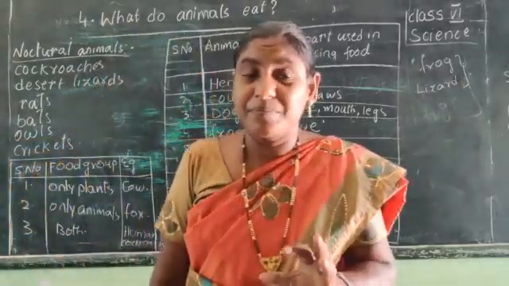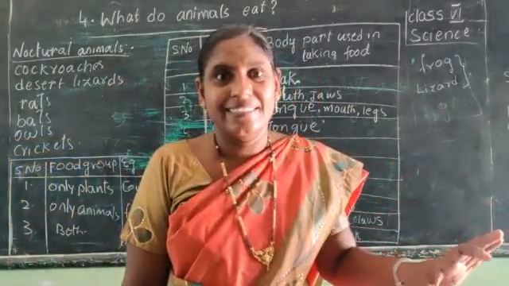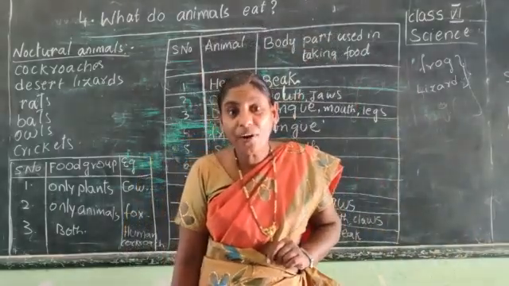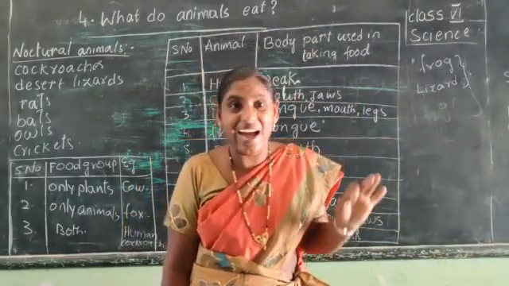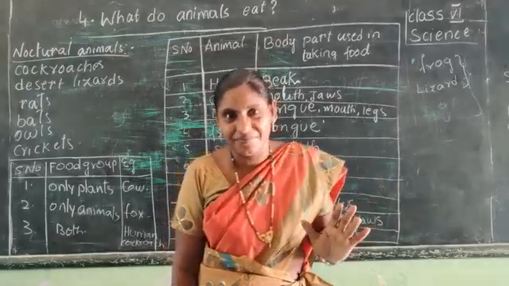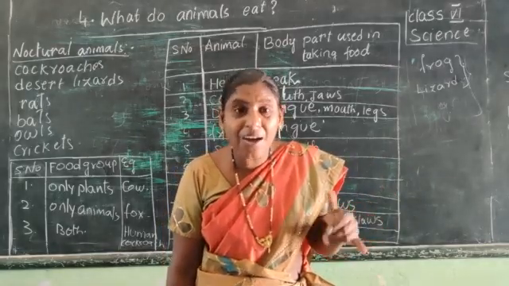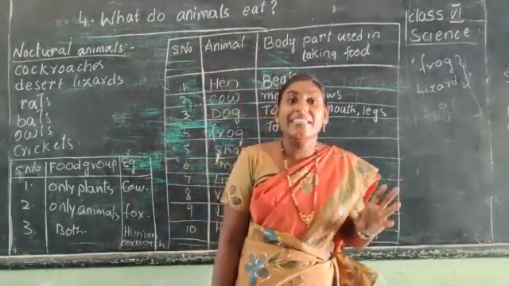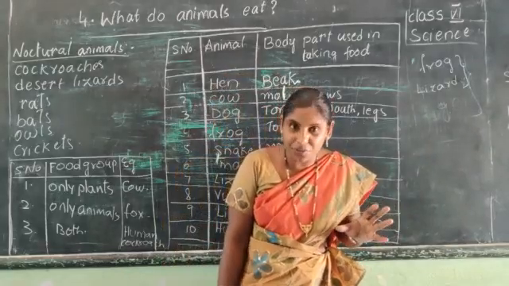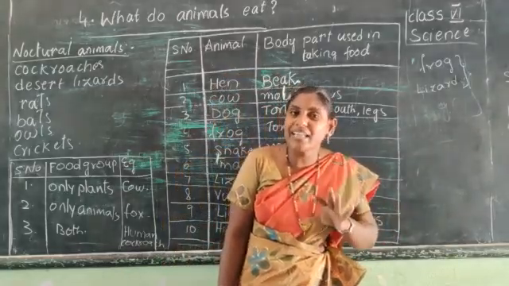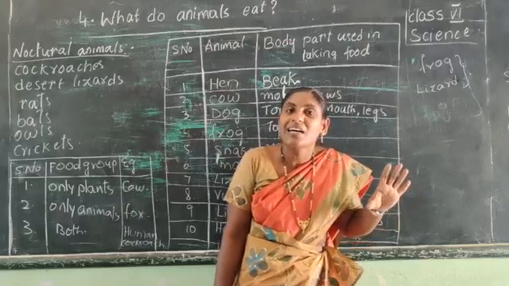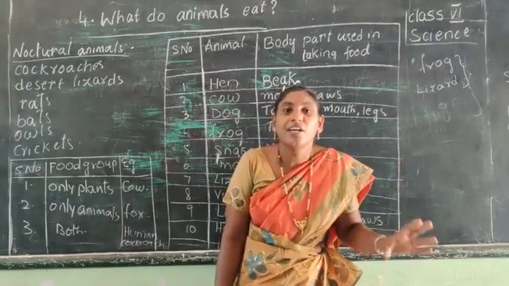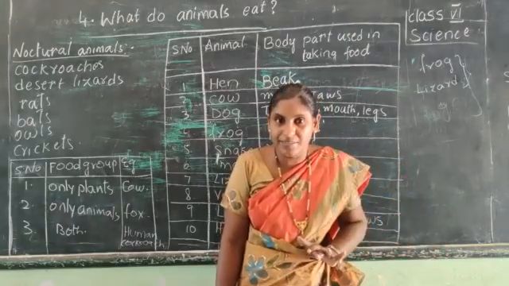In daytime, they hide somewhere in your kitchen. They come out only during the nights in search of their food. So the animals or the insects which come out during the night time in search of their food are called nocturnal animals.